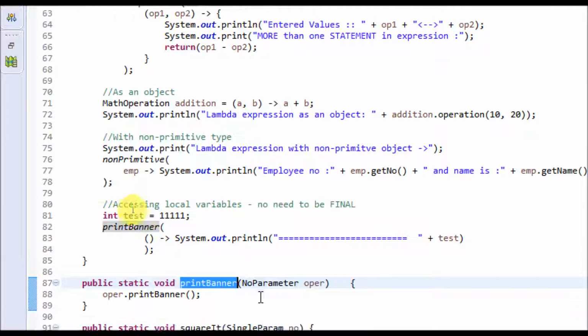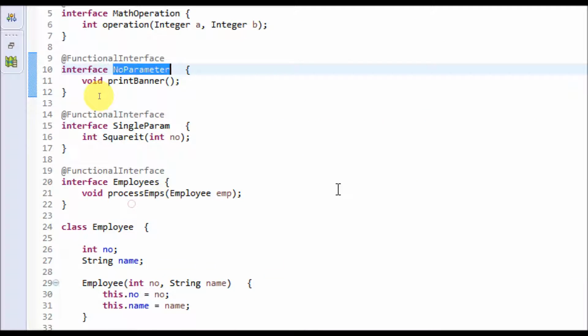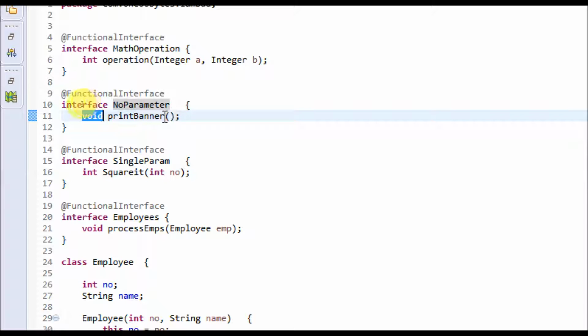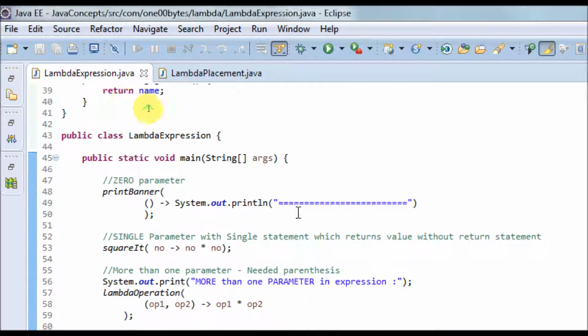This print banner is defined with a no-parameter interface. That means if you look at the no-parameter interface, it has only the print banner method defined, and there are no types, it is not returning anything, and there are no parameters being passed. This function is passed as a parameter to the print banner.